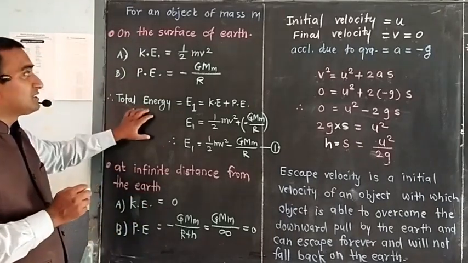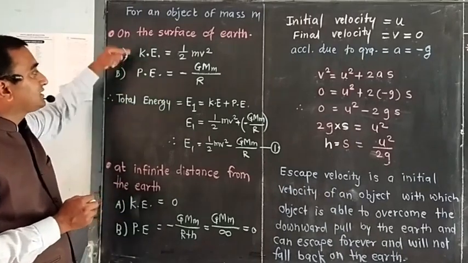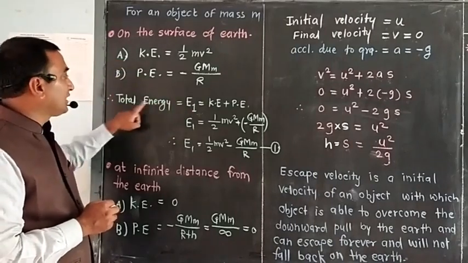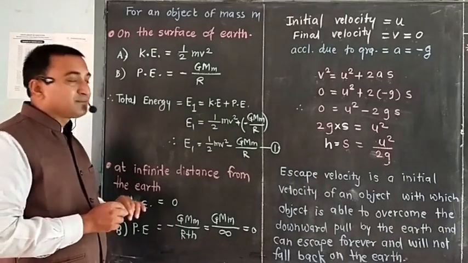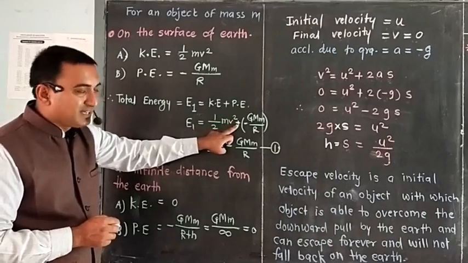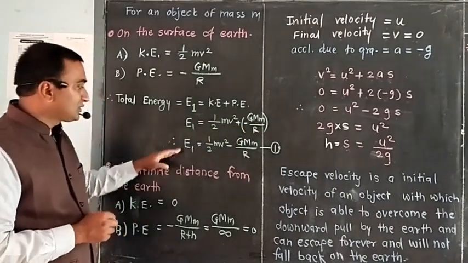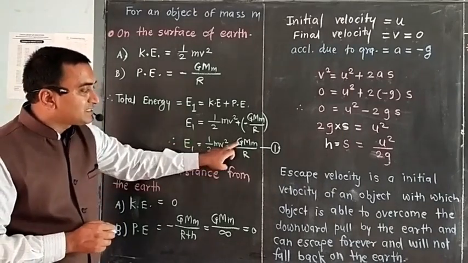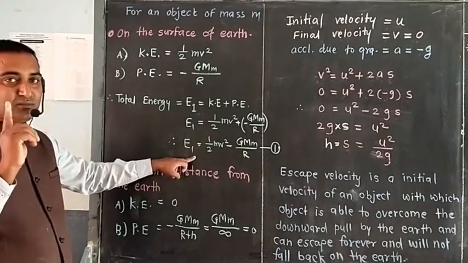So what is the total energy? The total energy of that object when it is on the surface of the earth is kinetic energy plus potential energy. So E1 is the total energy when it is on the ground. E1 is equal to 1/2 mv square plus negative GMm divided by r. So E1 is equal to 1/2 mv square minus GMm by r. This is the final equation, equation number 1.